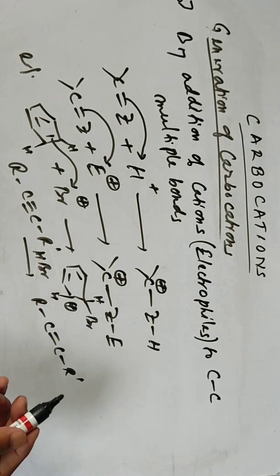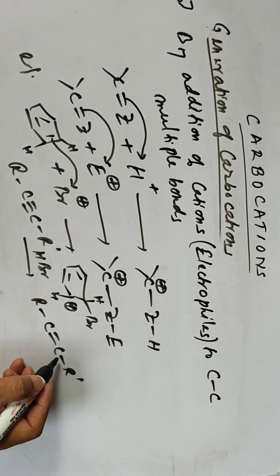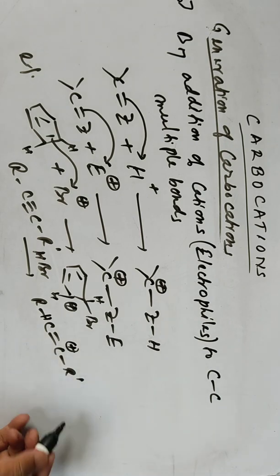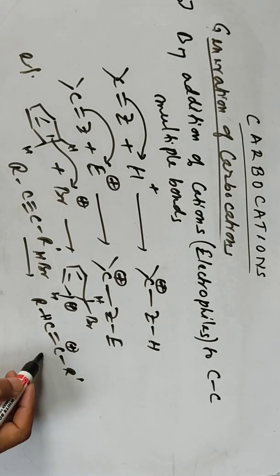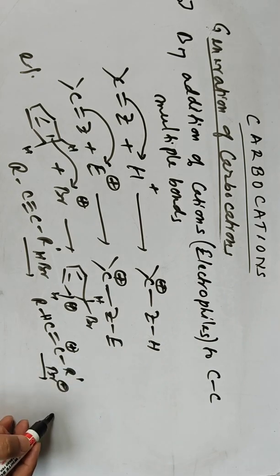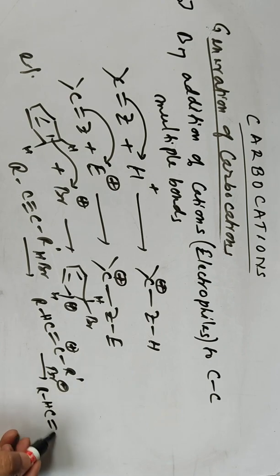The hydrogen is added to one of these carbon atoms, so you can have the positive charge here. Then this is attacked again by the bromide ion, and you can have R-CH=C(Br)-R prime. So like this you can have it.